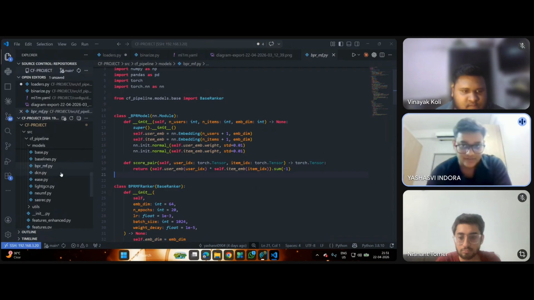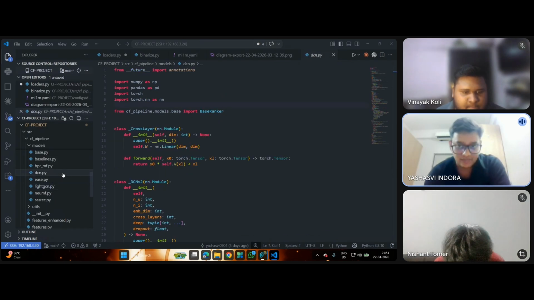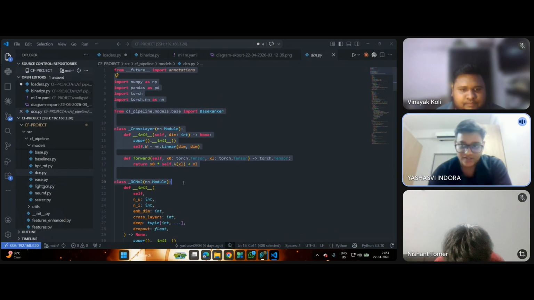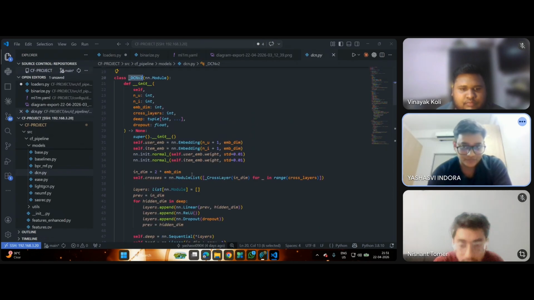Next comes LightGCN, which propagates embeddings through a user-item bipartite graph across multiple layers, capturing higher-order collaborative signals. Next comes DCN, which explicitly models bounded-degree feature interactions via a cross network alongside deep layers.